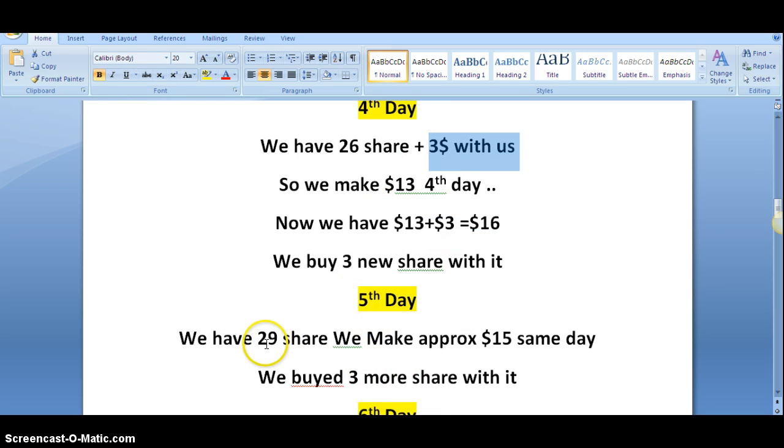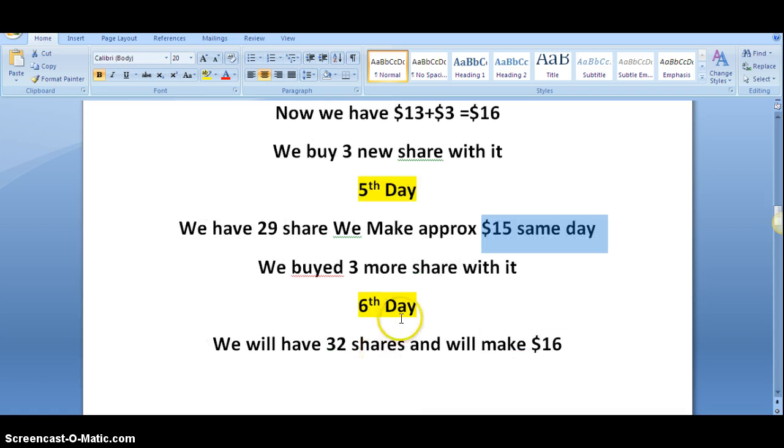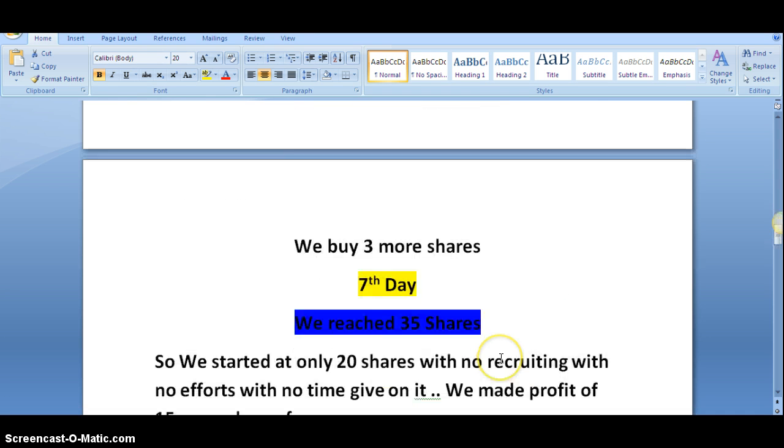Now on the fifth day we will be at 29 shares. So 29 shares means we will be earning around $15 on the same day, and we will again buy 3 more shares on the sixth day. So we will earn around $16 on the sixth day, and we will again buy 3 more shares. So on the 7th day we will have 35 shares. We started from 20 shares, and in just 7 days, by repurchasing the shares again and again, we have reached 35 shares with no recruiting, with no selling, nothing.